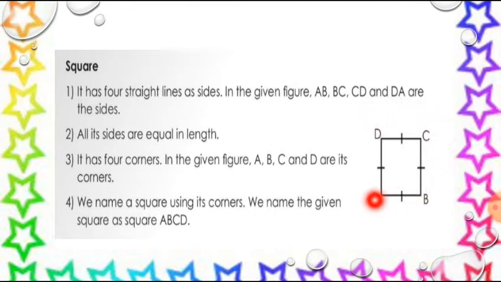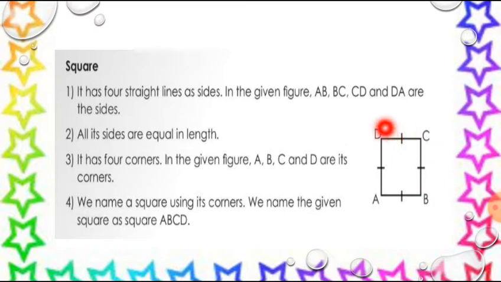A is a corner, B is a corner, C is a corner, D is another corner. So a square has four corners, and here they are A, B, C and D.